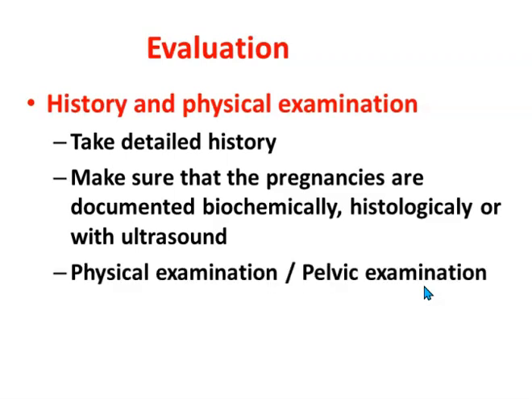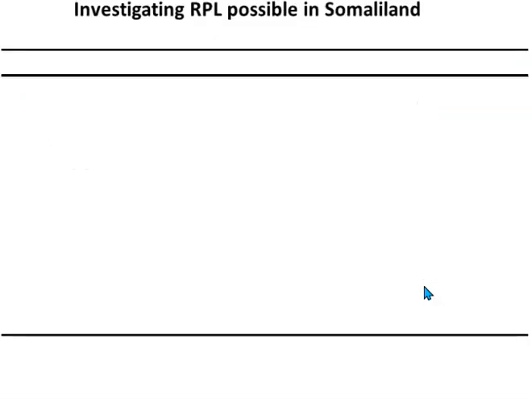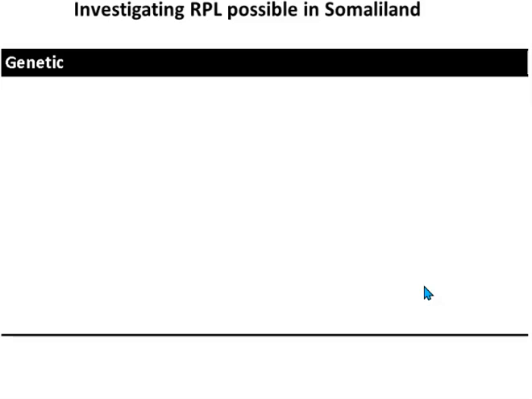You do physical examination, general physical examination, most importantly the weight of the patient, and you should calculate the body mass index, and pelvic examination is also important. Then the investigations which are possible for recurrent pregnancy loss in Somaliland: we have genetic, we can't do the genetic analysis or karyotype in the country. If it's necessary, when you have done all the other things, you can send the sample abroad.